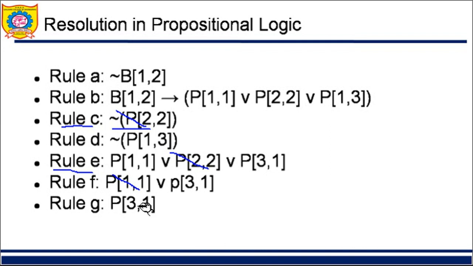In this way we use resolution. C and E had complementary literals, P22 and negation of P22. When I apply resolution, P and negation of P get cancelled. So I have applied resolution and generated a valid inference, which is P31. This is nothing but resolution. In our next lecture we will see more details about resolution. Thank you for now.